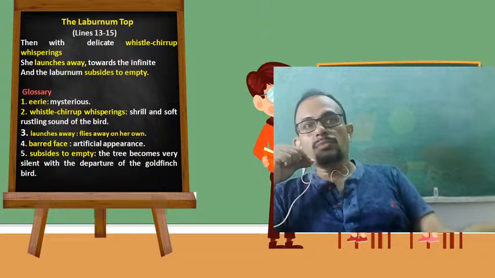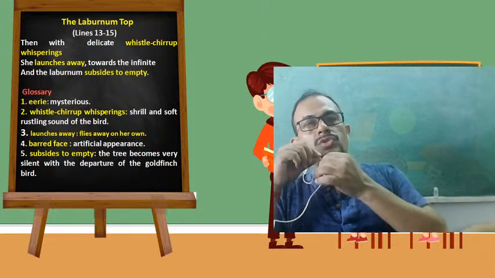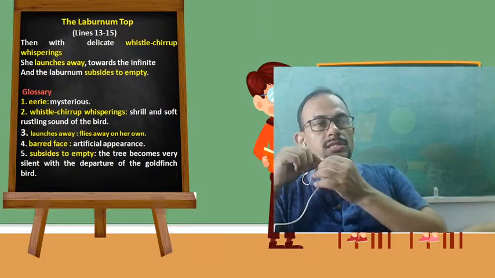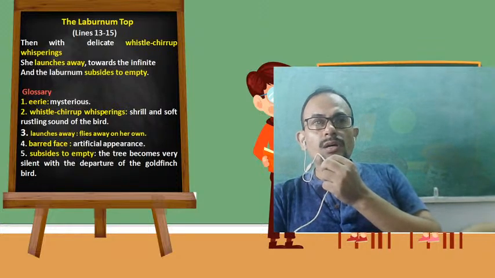So subsides to empty, dear students, refers to the fact that the tree once again becomes silent with the departure of the goldfinch bird. So now let us see the key points.